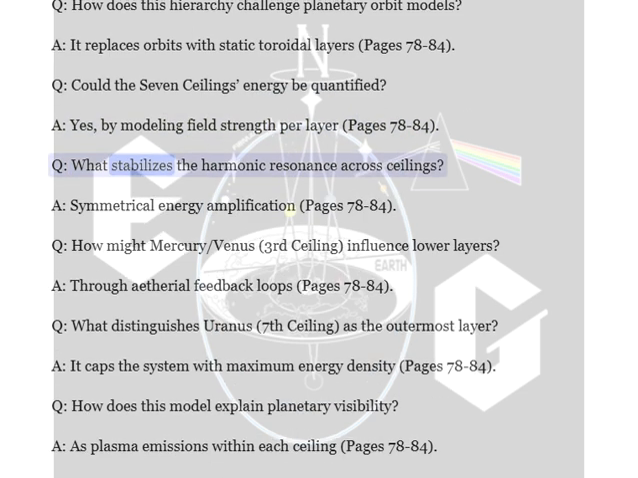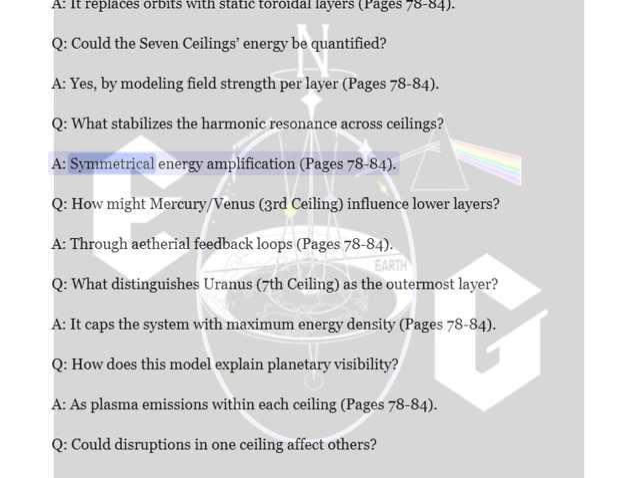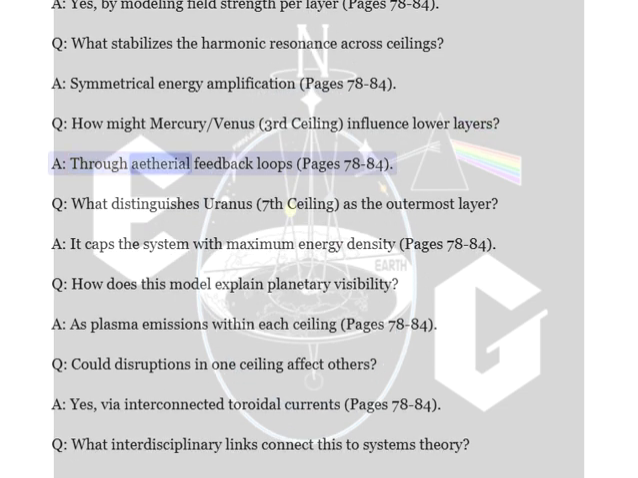Q. What stabilizes the harmonic resonance across ceilings? A. Symmetrical energy amplification, pages 78 to 84. Q. How might Mercury-Venus, third ceiling, influence lower layers? A. Through ethereal feedback loops, pages 78 to 84.